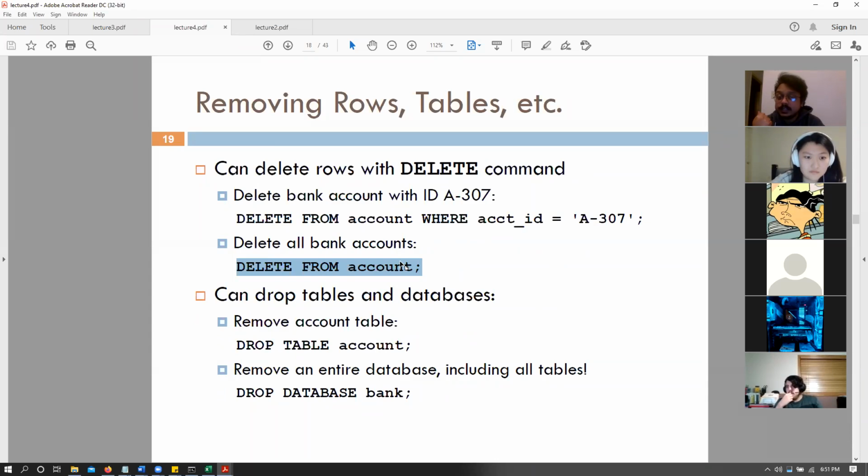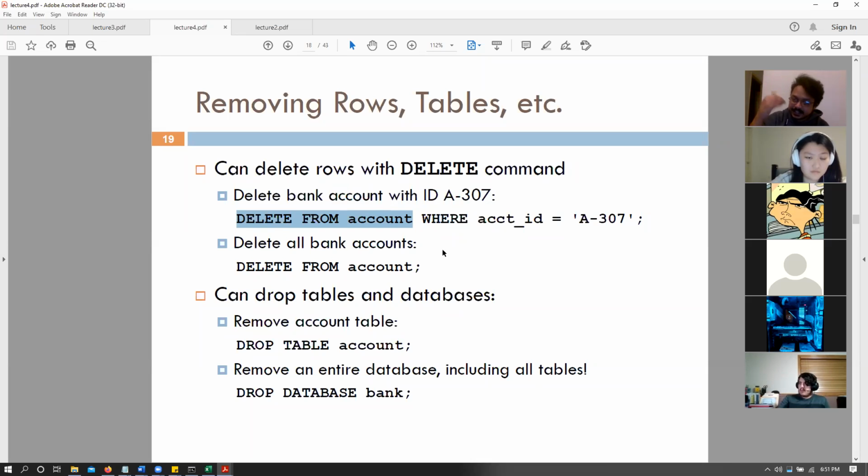Delete from account is essentially a command that would delete all accounts from a particular table. Now, this usually comes into play when we are talking about transactions. Imagine that you were typing out this instruction, and after this part, your code just got sent to the database server.